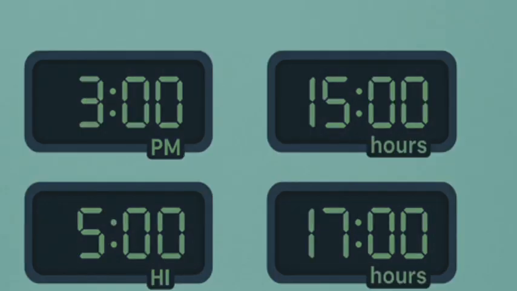From 1 p.m. to 11 p.m., just add 12 to the hour. For example, 3 p.m. is equal to 3 plus 12 is equal to 15 o'clock hours. 5 p.m. is equal to 5 plus 12 is equal to 17 o'clock hours.